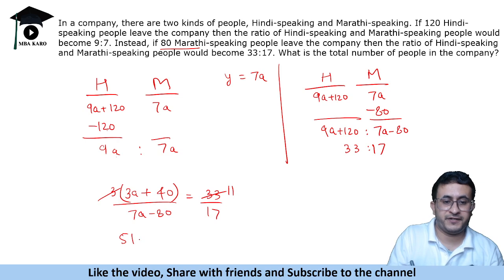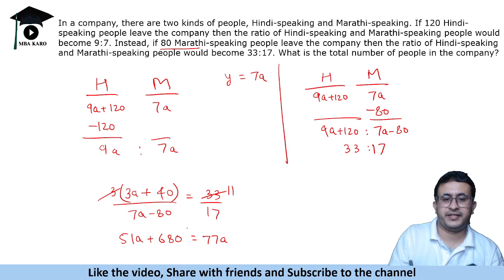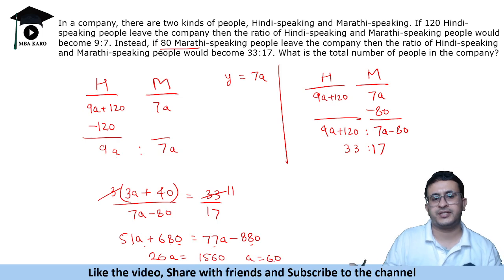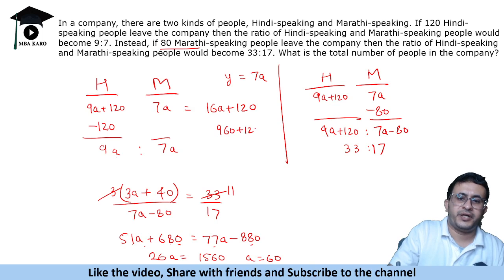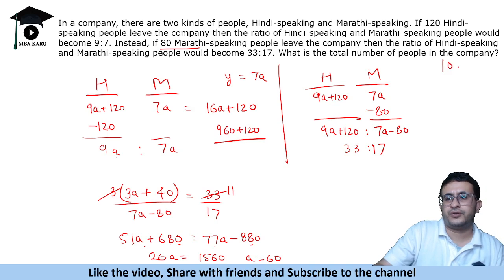Okay, now we can solve it. So we will get 51A plus 680 is equal to 77A minus 880. So this gives us 26A is equal to 77 minus 51 is 26, and 880 plus 680 is 1560. So this gives us A is equal to 60. So total employees? 16A plus 120, 960 plus 120, the answer is 1080.